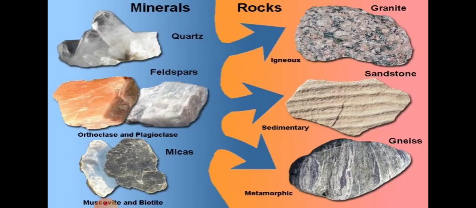Now you can see some example rocks like granite, sandstone, and gneiss. These are examples of different rocks such as igneous, sedimentary, and metamorphic. Now you can see the minerals are also there: quartz, feldspar, orthoclase, and micas. These are some of the examples.